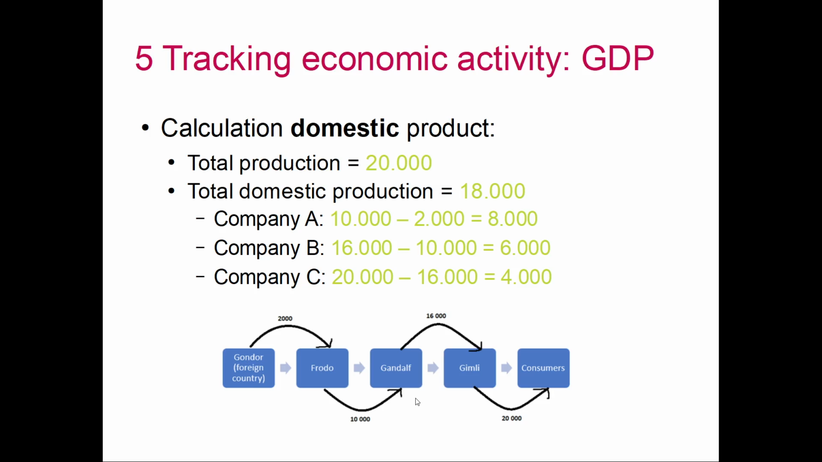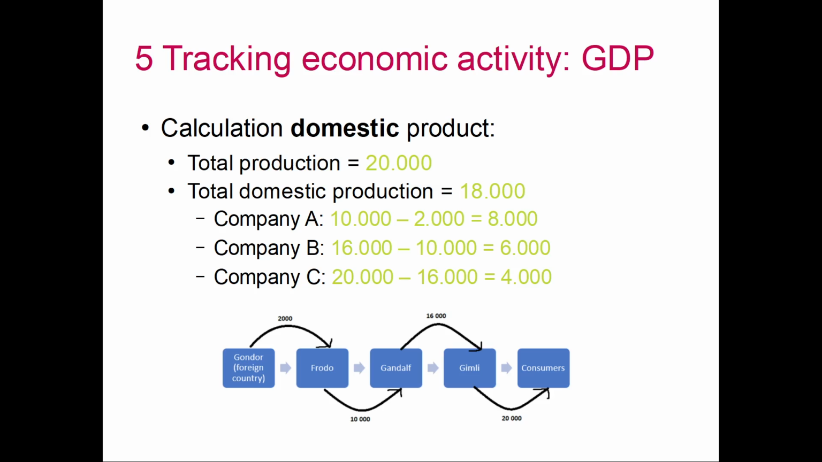So you can actually see he made a profit of 8,000 over here, right? Gandalf, once again, will do something with it, will make it better, will refine it. I can't really remember the story, but he makes it better. And in the end, he sells it for 16,000 euros to Gimli. And Gimli will do some final things. He will make it maybe even better than ever before. And he sells the product for 20,000 euros to the consumers, to you and me.